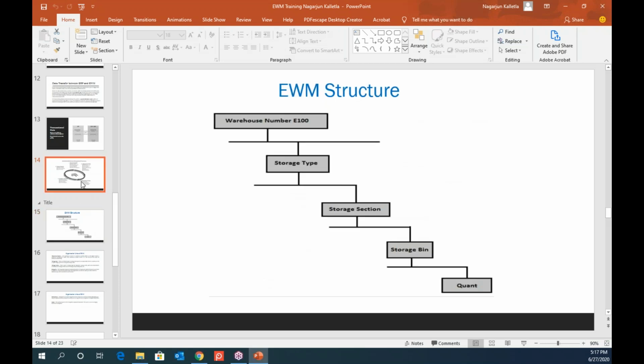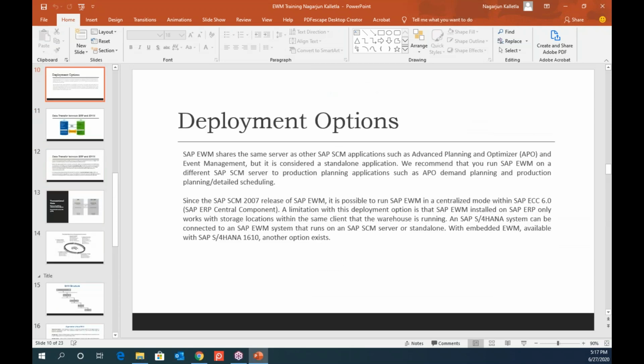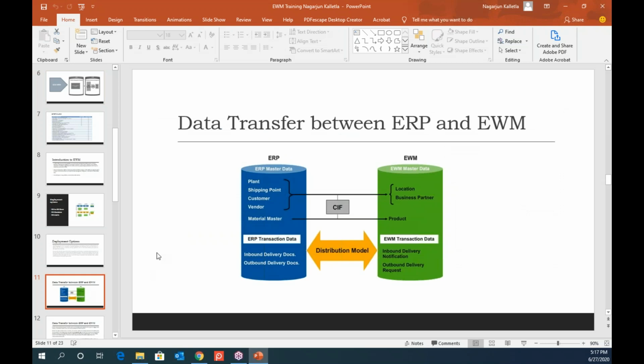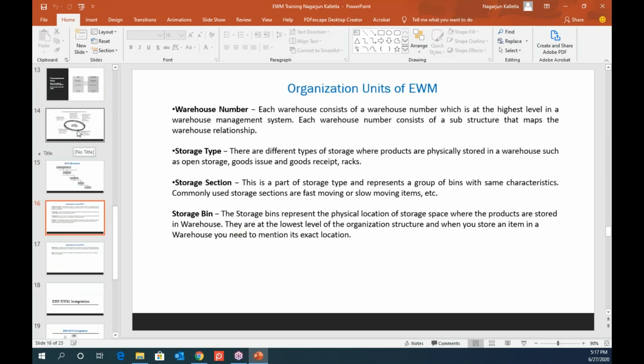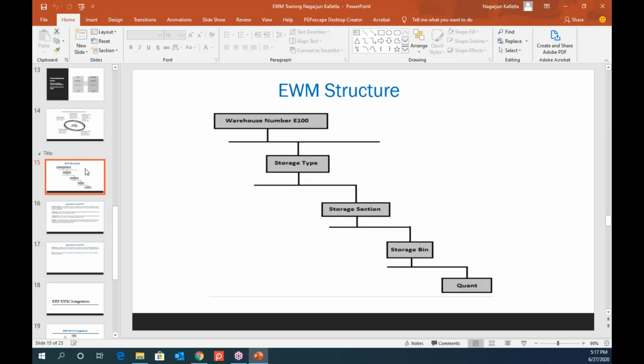So next, coming up till here so far, we just talked about the connection, communication part, and then what are the processes that are there on the EWM side. Now comes the structure of EWM.